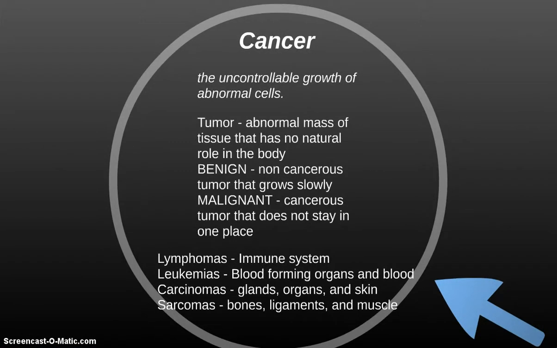The second of the big three in non-communicable diseases is cancer. The definition for cancer is here: the uncontrollable growth of abnormal cells. Okay? And with cancer, sometimes you have a term called tumors. A tumor is an abnormal mass of tissue that has no natural role in the body.